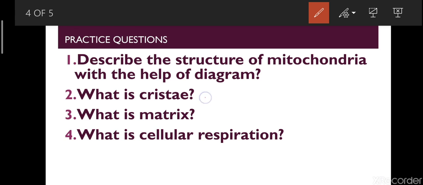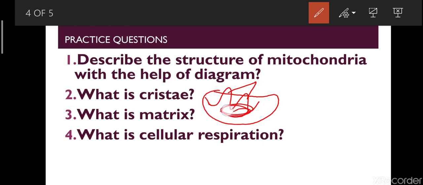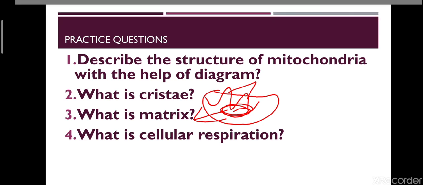What is cristae? The inner membrane will have so many foldings. These foldings will be called cristae, and the inner compartment will be filled with some substance. The substance will be called the matrix. What is cellular respiration? Using oxygen in the cell process to produce carbon dioxide and water, and energy will be released to be used for the life process, is called cellular respiration.